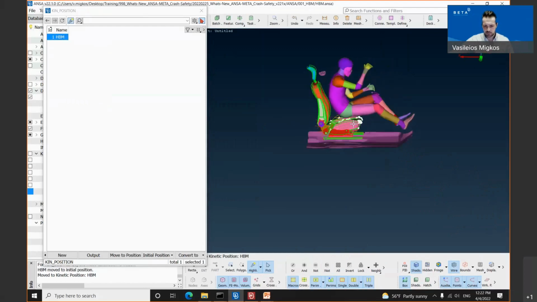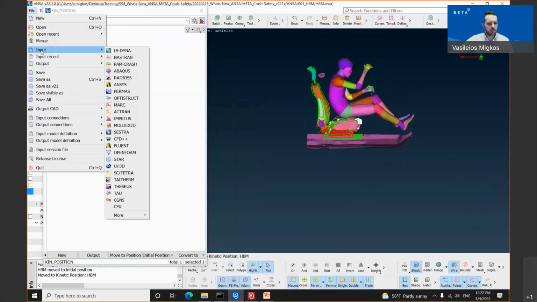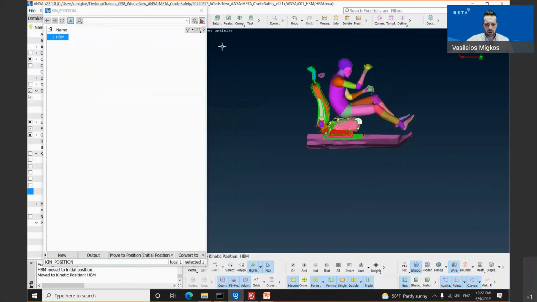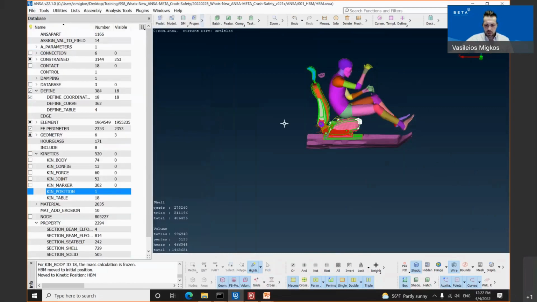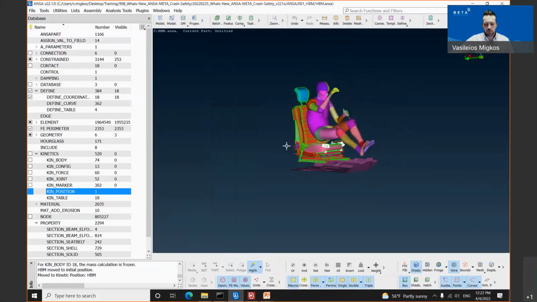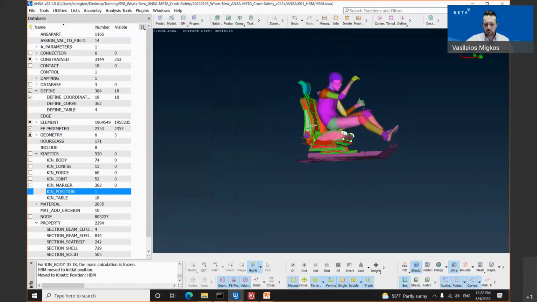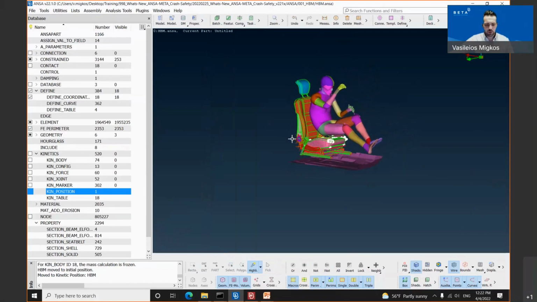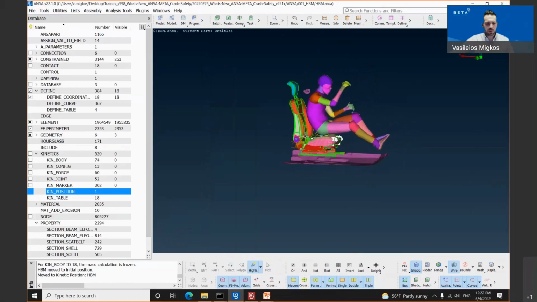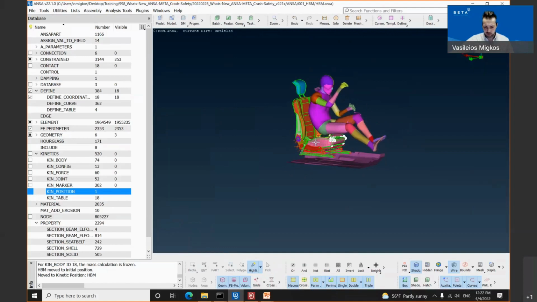Apart from these, if the user wants to load the star node keyword file which has been saved, he can simply do this by File, Input. LS-DYNA is the selected deck, and he needs to load the new file with the new coordinates of all the nodes of our human body model. This is pretty much all about the human body model articulation window, and in such an easy way the user can perform this movement of the human body model and also take advantage of our biofidelic moves.